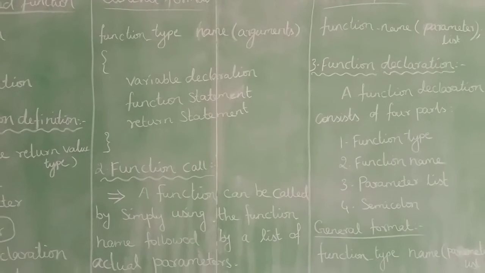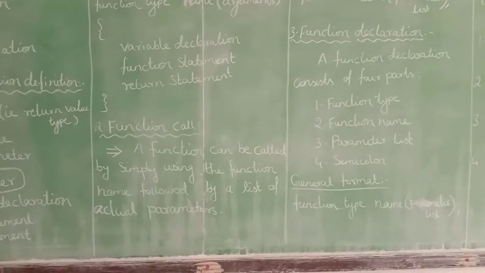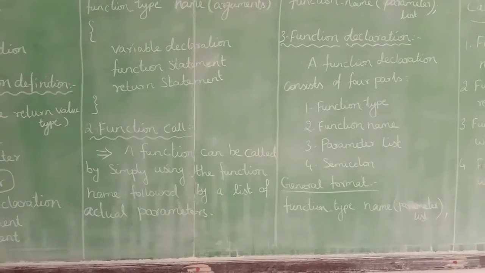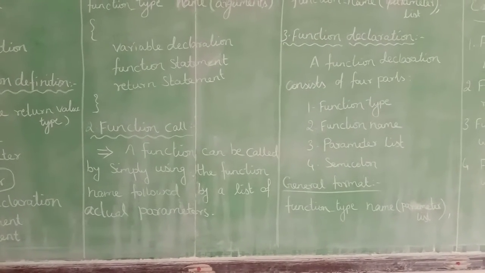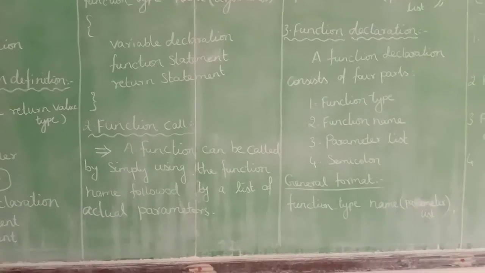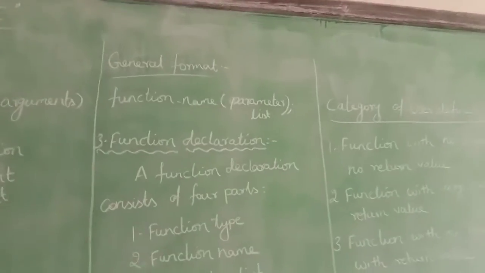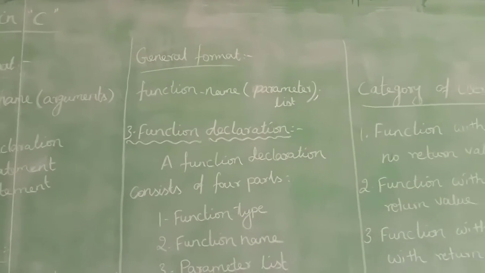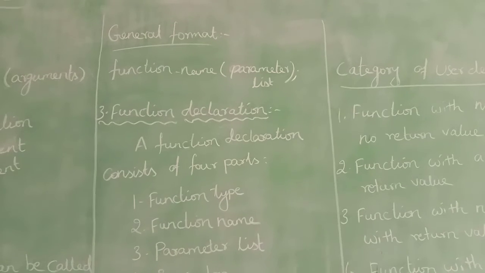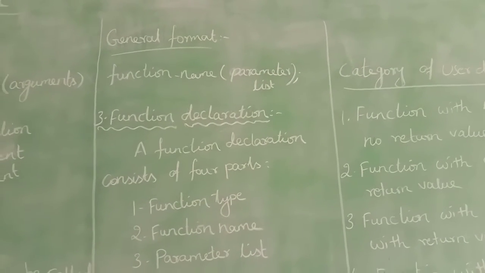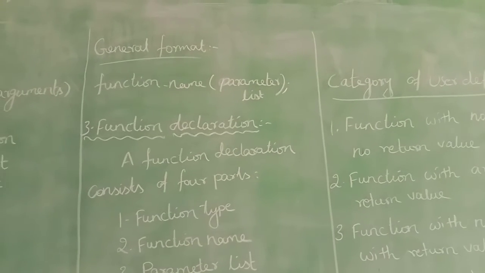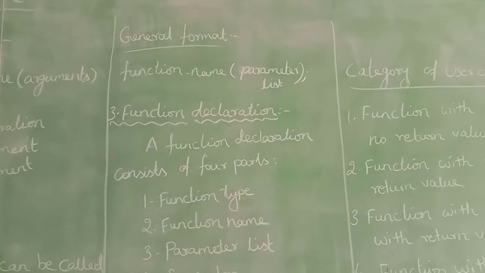So the next element is function call. A function can be called by simply using the function name followed by a list of actual parameters, that is, the list of arguments. The general format of function call: just mention the function name, within brackets the parameter list, that is arguments, and end with a semicolon. This is the general format of function call.